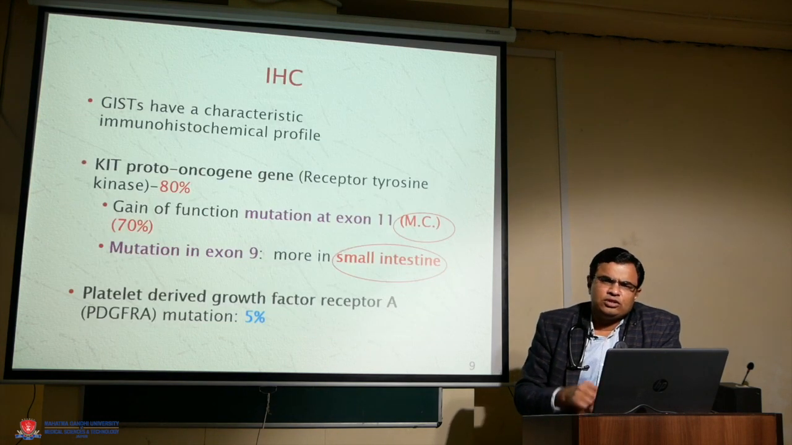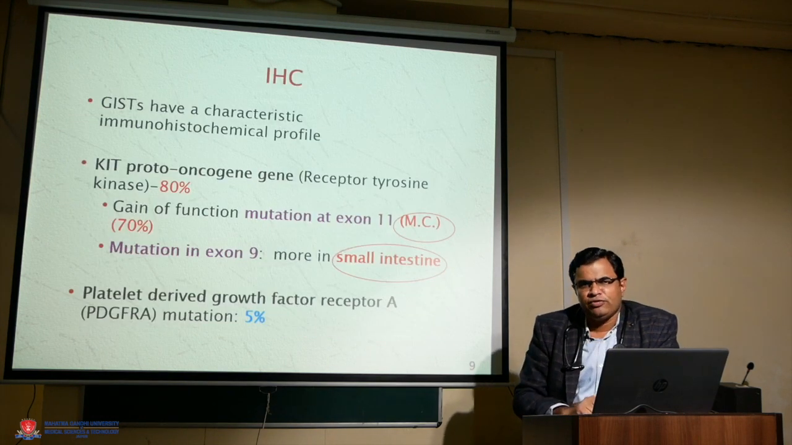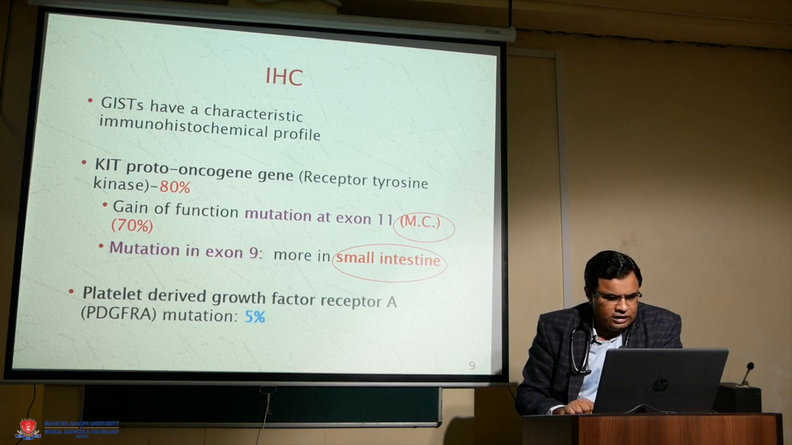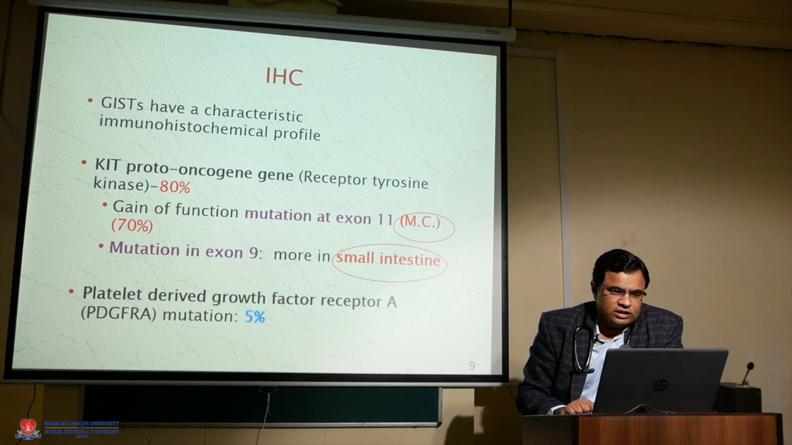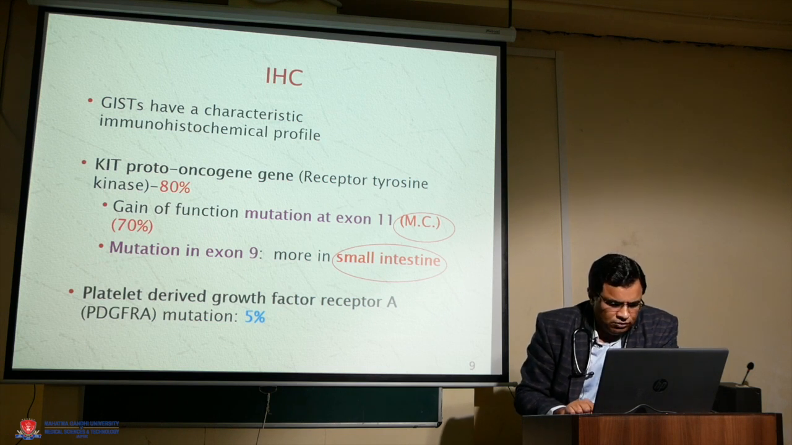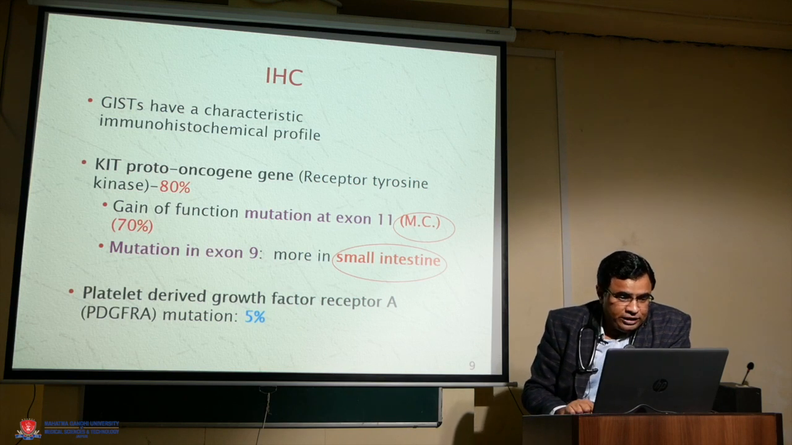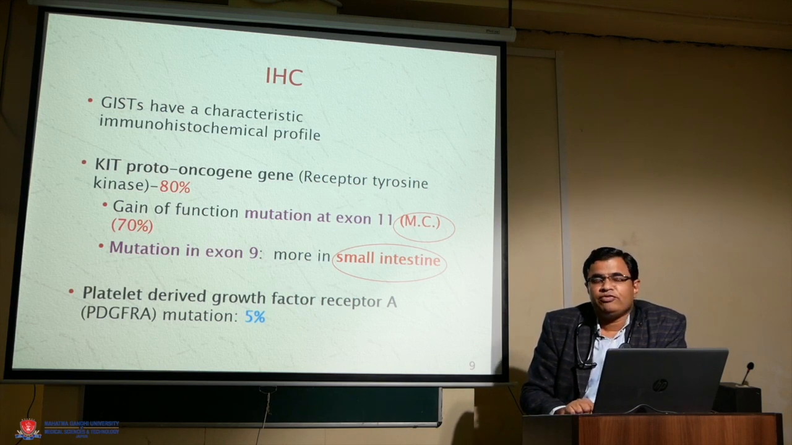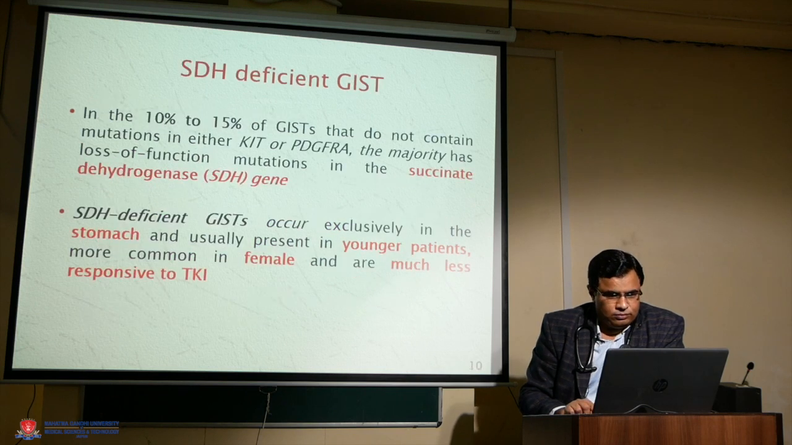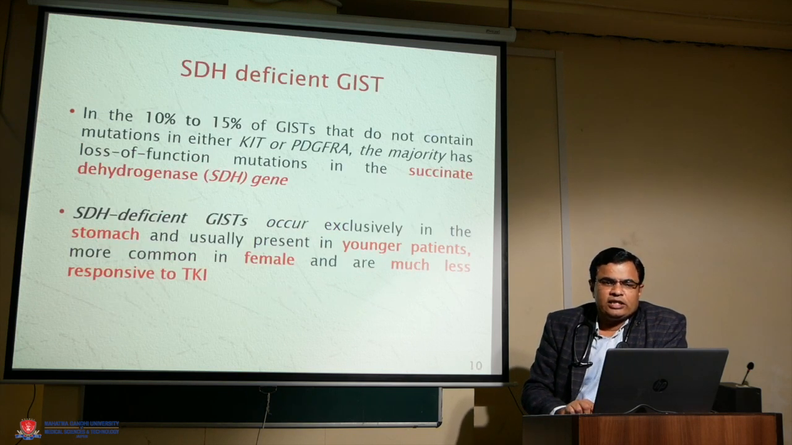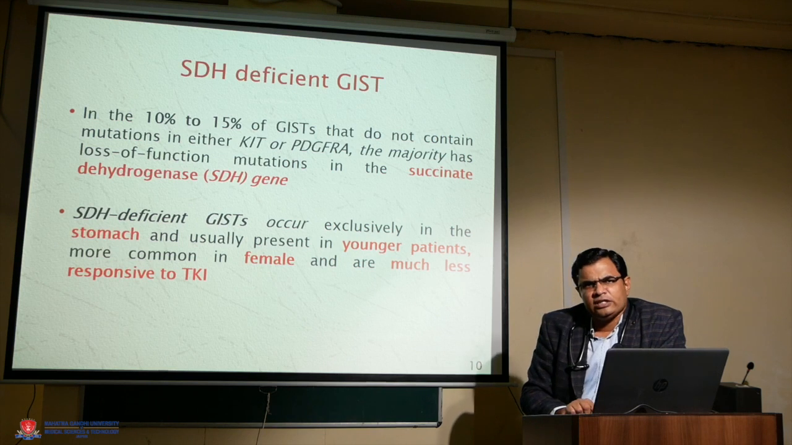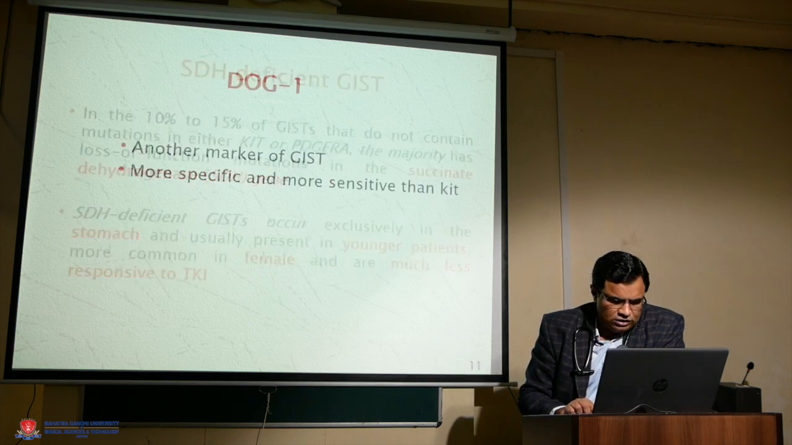After histopathology, we need IHC for confirmation of the disease, and the specific marker for GIST is KIT. And these are the mutations, exon 11 and exon 9, present in GIST. One important mutation is in PDGFRA, which is present in around 5% of cases. Some cases are SDH deficient, and these are resistant to the TKIs.